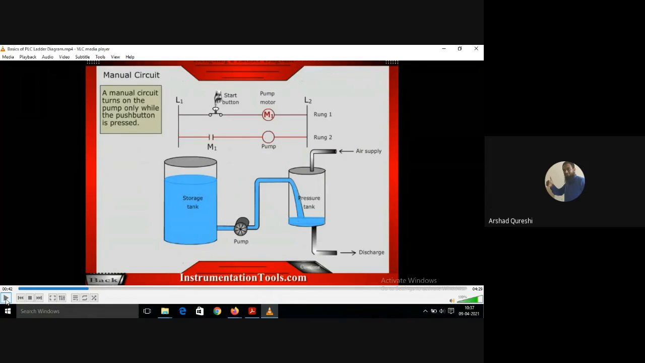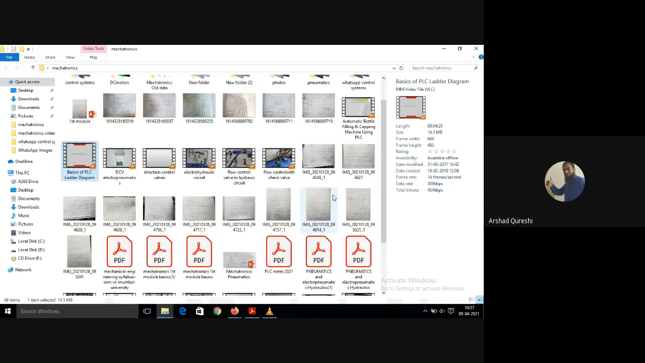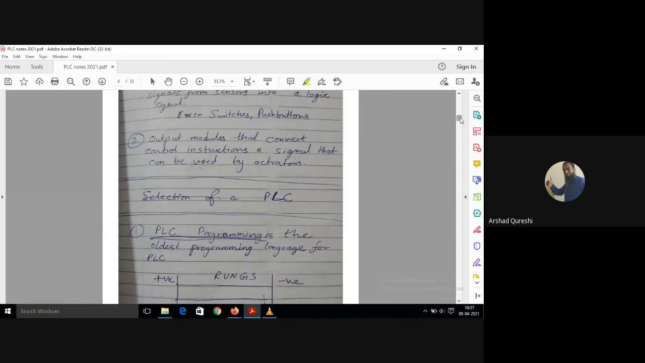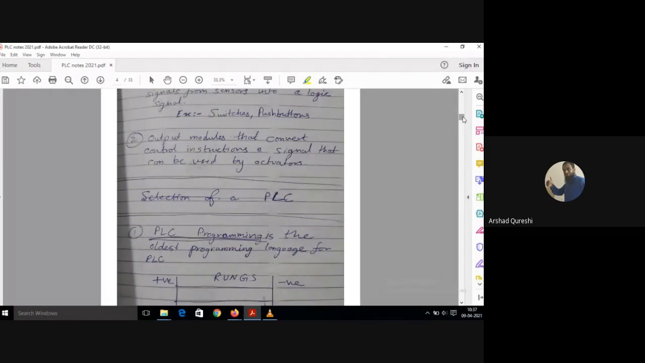Yes, students, see the programming which we are going to learn. It is the ladder logic programming. It is the simplest form and the oldest programming language used for PLC. There are other languages also used, but this is the oldest and the easiest.